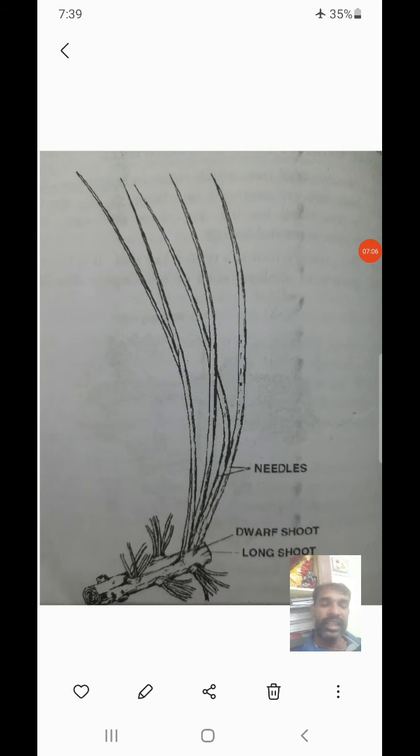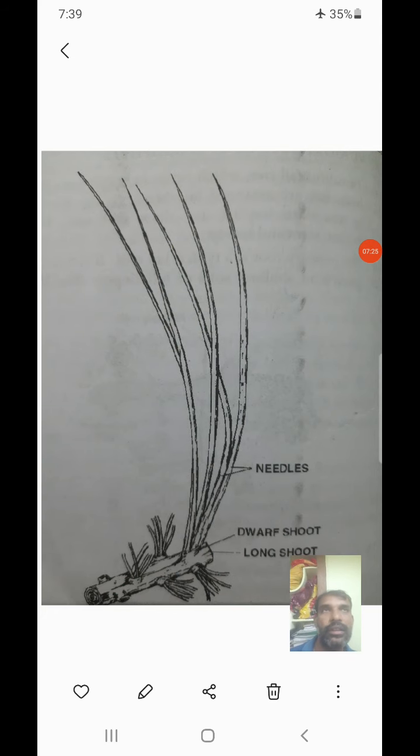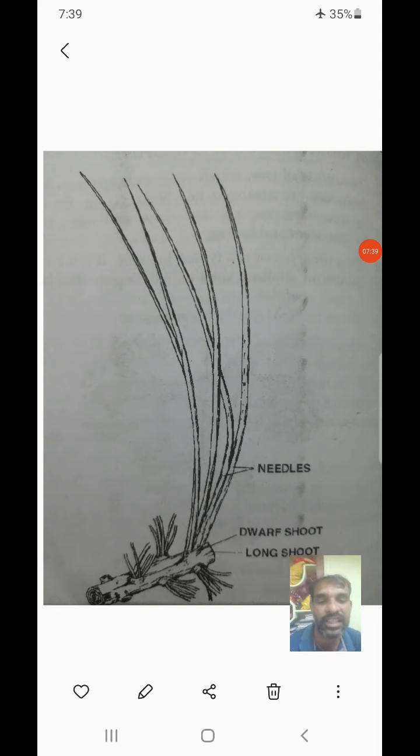The next one, the leaf arrangement on the stem is spiral, and also opposite and decussate, or alternate manner also. We can observe leaf venation as usually in angiosperms. We can observe two different types of venation present, reticulate venation and also parallel venation. But here the very important character of gymnosperms is that they show circinate venation.